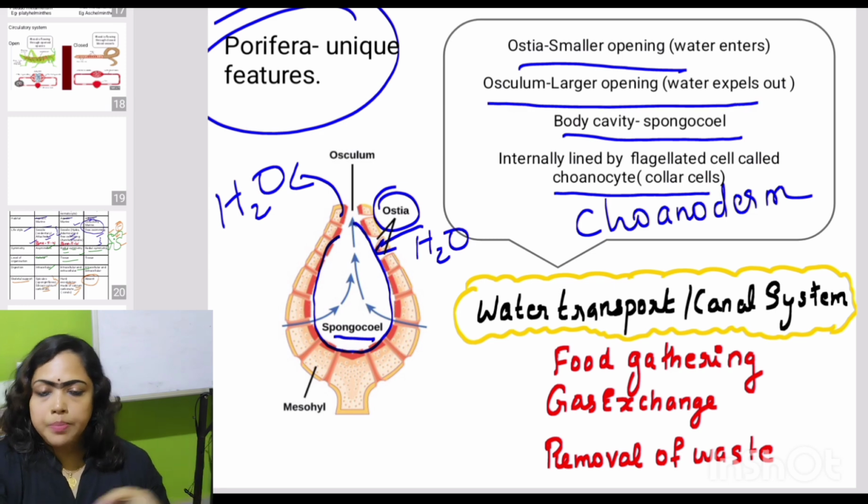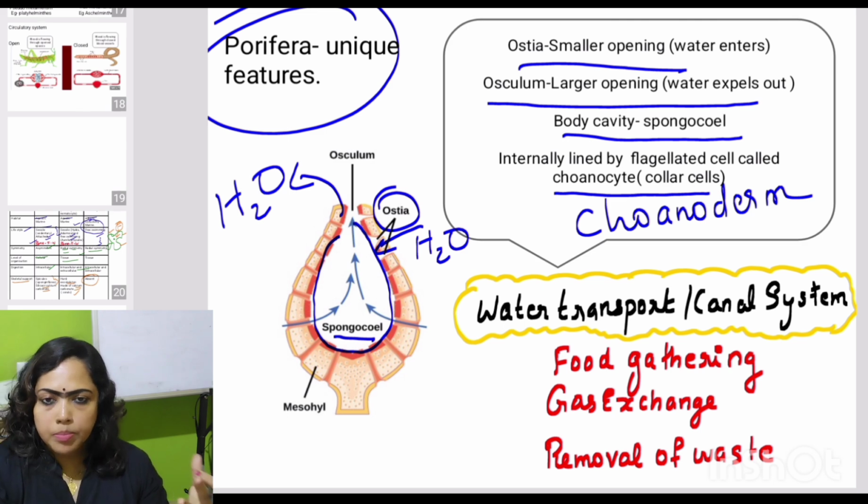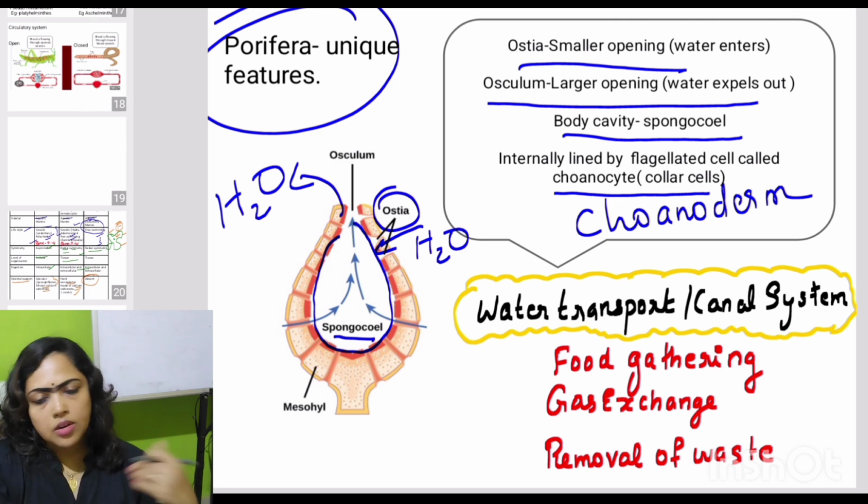And the larger opening through which water expels out is called as what? Oscula. Because of the presence of these pores, this phylum is called Porifera, because por means opening and fer means carrying or bearing. So they are pore-bearing organisms. Clear? Next thing is very important.